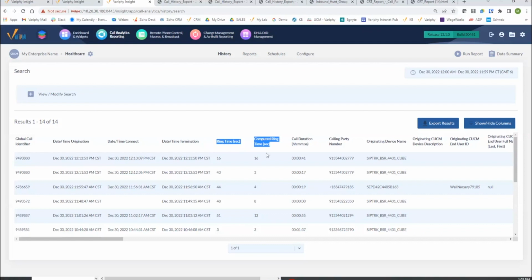The computed ring time, CRT, which I'm going to abbreviate it as, is going to look a little deeper for calls that have complex calling scenarios. So definitely calls that have multiple hops, redirects, forwards, transfers, call parks, IVRs, Unity handlers, name it. There's always more than one related leg in those sequences. So this is what this metric is going to assist with for those more complex calling styles, so that we can provide an accurate speed to answer, if you will, on the ring time metrics. Now, I'm not saying that this is replacing ring time. It's going to be different. It's going to be a better version of ring time for the complex calls that have cradle to grave reporting.